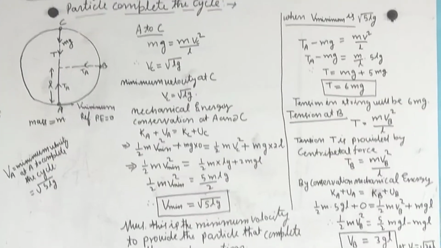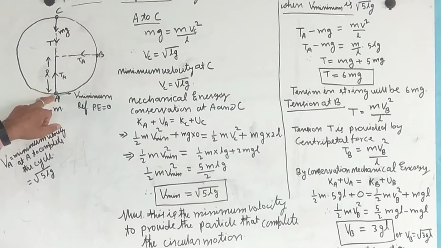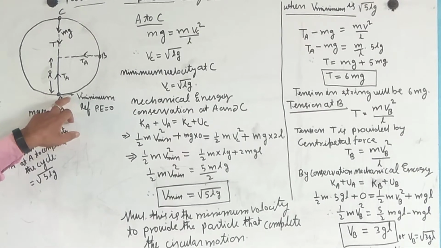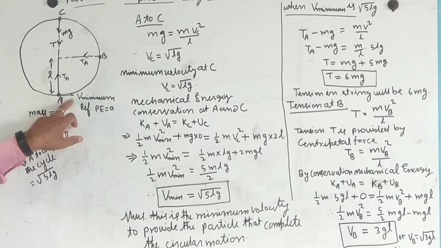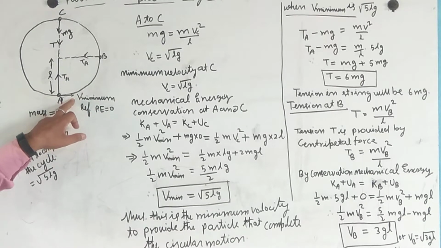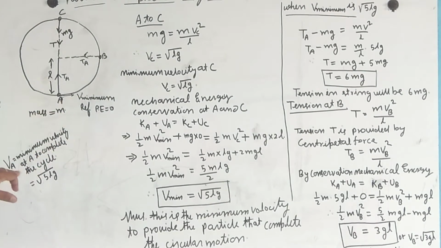Now we take the position A, with the minimum velocity. Take the reference potential energy equal to 0 at this position, and VA is the minimum velocity at this position.